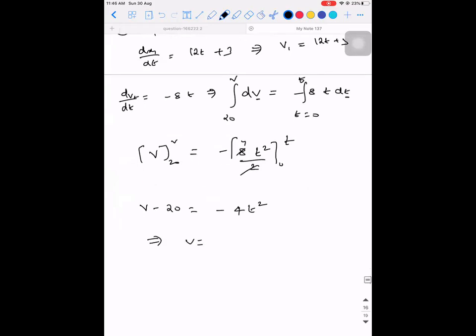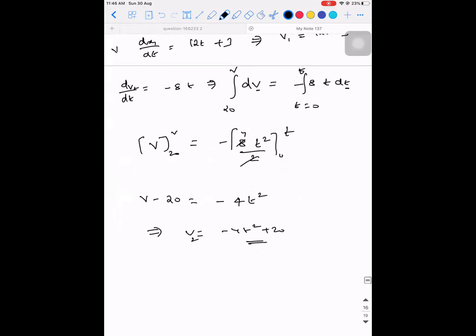So v is equal to minus 4t square plus 20. Those who have integrated, did you get this answer? Minus 4t square plus 20. This is the velocity of particle 1.